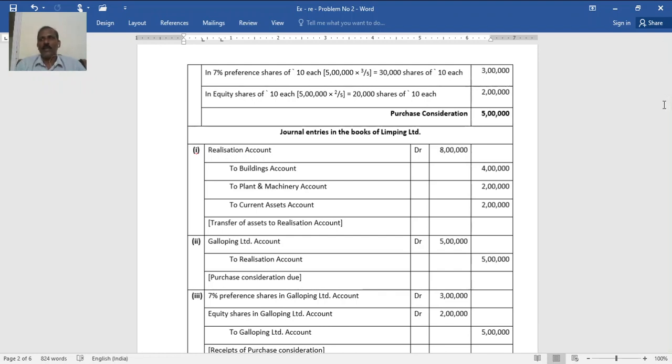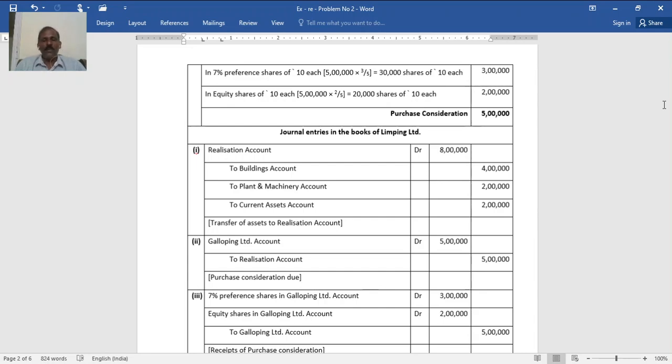Now the first journal entries: transfer all assets including debtors. So realization account debit, buildings 4 lakh, plant and machinery 2 lakh, current assets 2 lakh, both stock and debtors together, that is 8 lakh. Then no liabilities are taken over, so the next entry is for recording purchase consideration due: Galloping Limited account debited to realization account 5 lakh as calculated above.